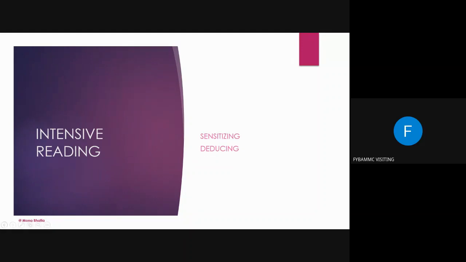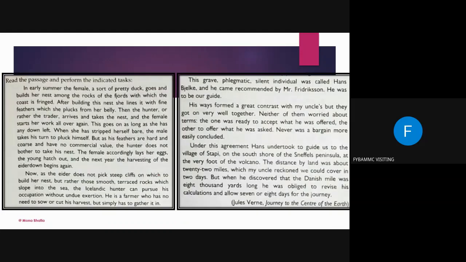So we did talk about deducing that day. Here is one exercise that I'm giving you. We have to read these paragraphs. This is a passage. After that, I'll be asking you a few questions, and you all will have to participate in that. So read the passage and perform the indicated task.